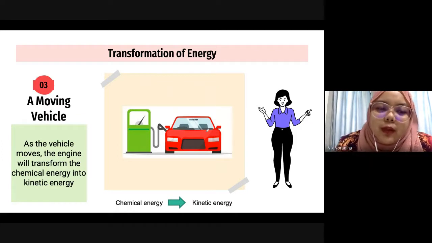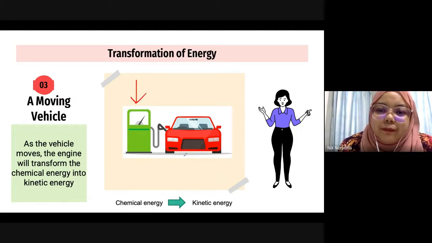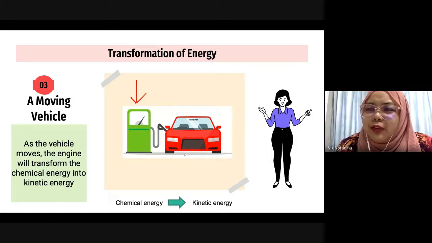Okay, next one, moving vehicle. What can you observe in the picture? Yesterday, the teacher asked you, do your car or your motorcycle eat rice, fried chicken, and bread like us humans? No. So how do they get their energy?